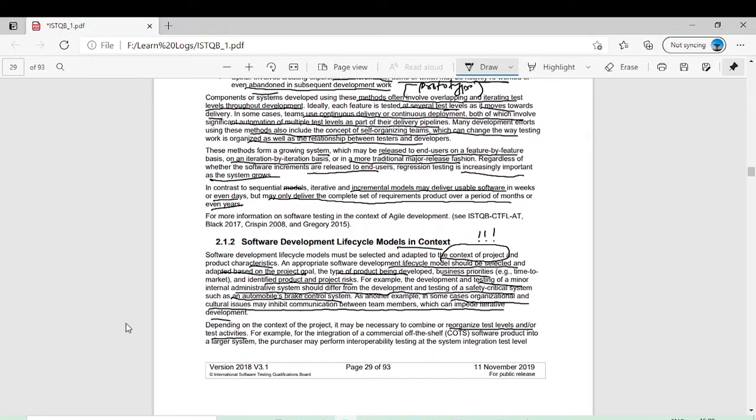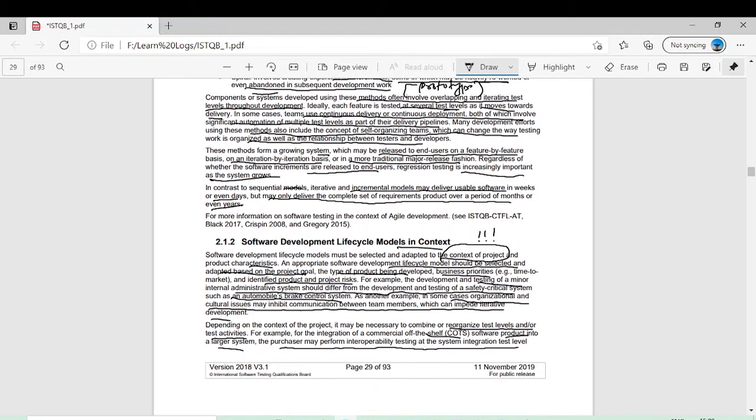Whenever you have chosen a development lifecycle, then you can choose whether to test the whole system in system testing and then acceptance testing, or to test the system on each level. For example, if a system is critical, then you should test it on component level, then integration level, then system level, then acceptance level. So it depends on the model which you have chosen, how many levels you will achieve. For example, for integration of a commercial off-the-shelf COTS software product into a larger system, the purchaser may perform interoperability testing at the system integration test level.